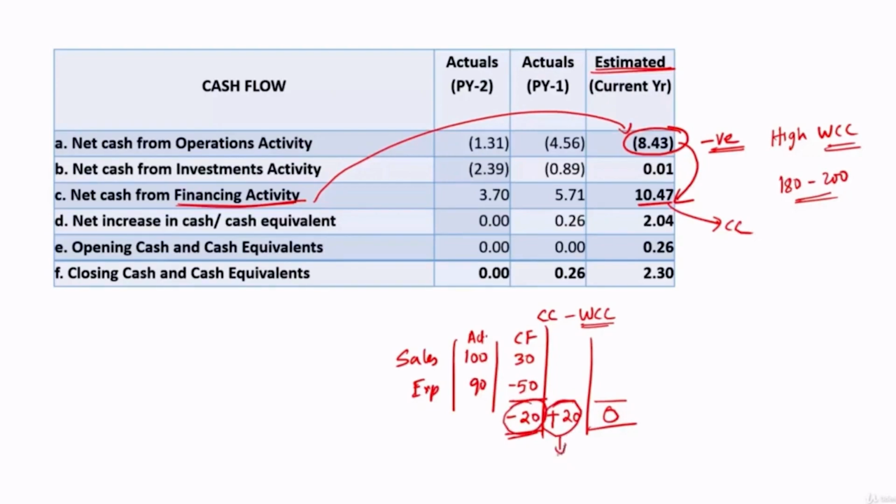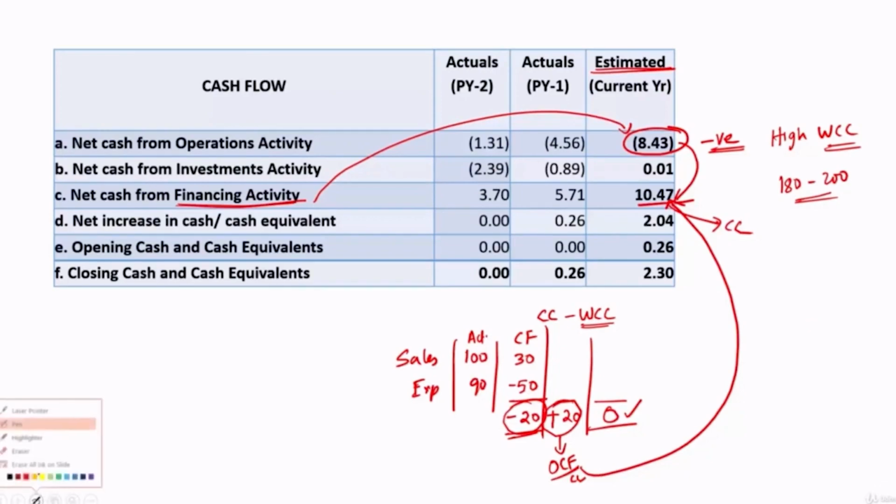If this 20 is captured under operational cash flows itself, as part of current liability, this will become 0. Instead, if the 20 is captured under financing activity, because cash credit is a financing activity, then it will show a difference. So from that angle, this negative cash flow can also be tolerated, but this should be the reason. Otherwise, it cannot be accepted.